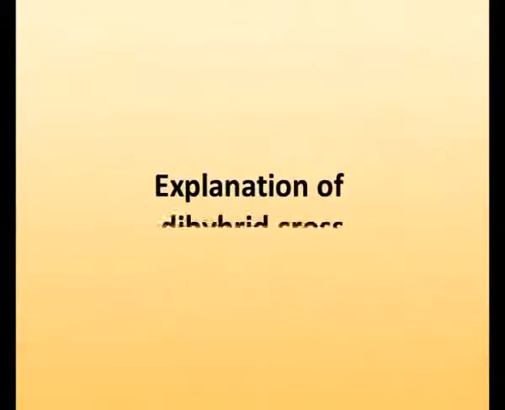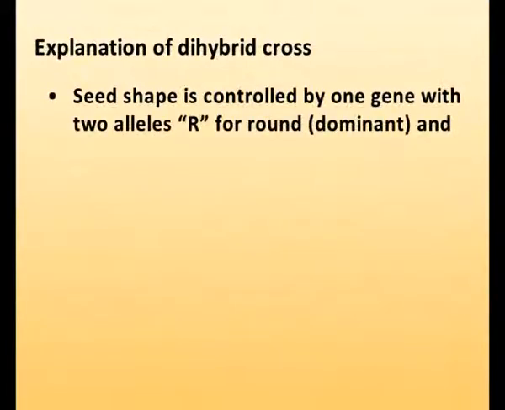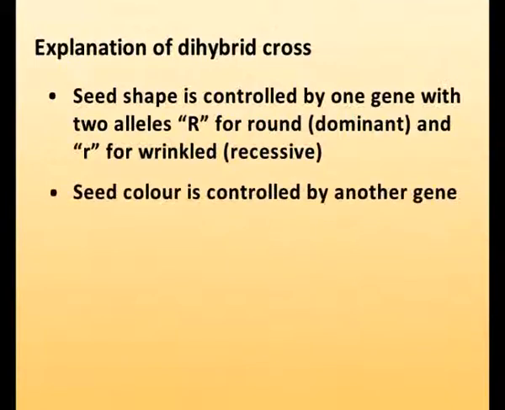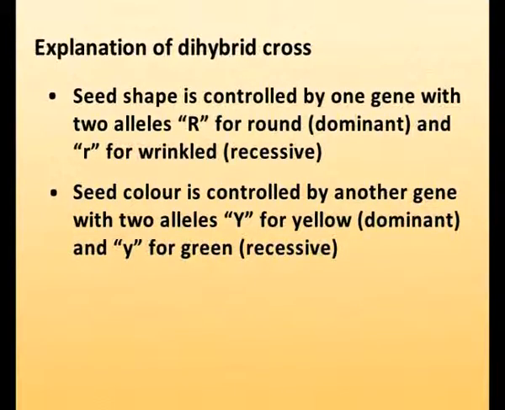Now, let me explain this dihybrid cross in another way. Seed shape in pea plant is controlled by one gene with 2 alleles, capital R for round shape, which is dominant, and small r for wrinkled shape, which is recessive. Similarly, seed color is controlled by another gene with 2 alleles, capital Y for yellow color, which is dominant, and small y for green color, which is recessive.